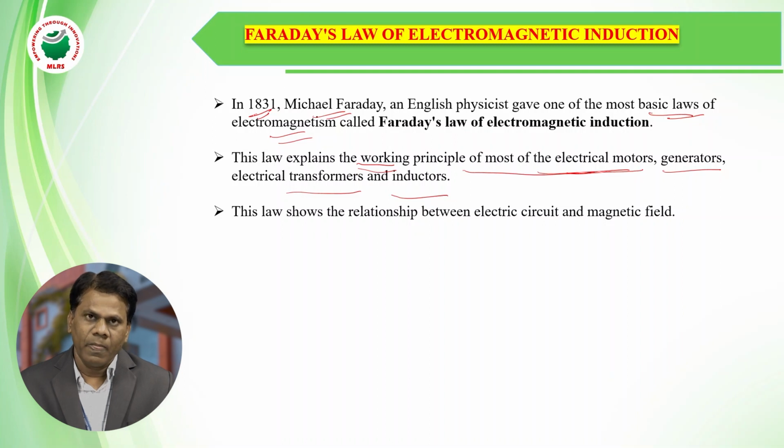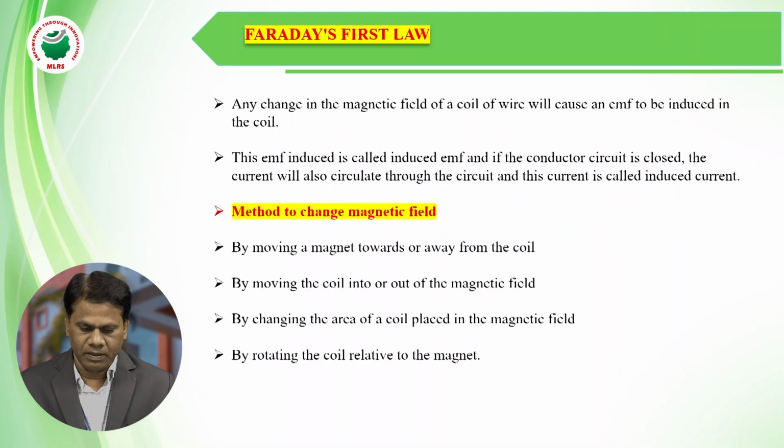The conclusion of these laws shows the relation between the electric circuit and the magnetic field. So Faraday's laws give the relation between electric circuit and magnetic field. Those laws we call Faraday's laws of electromagnetic induction. So what is the first law?